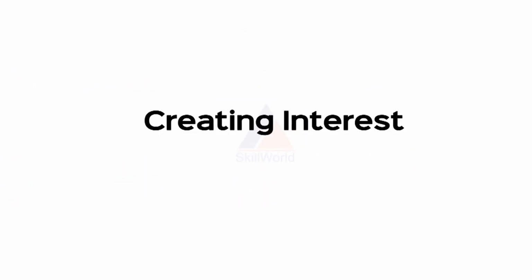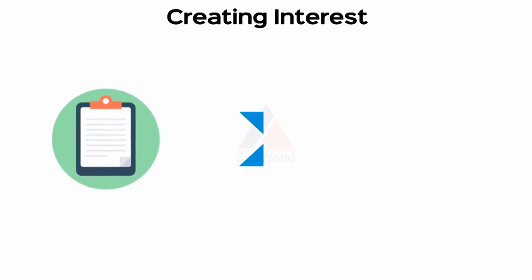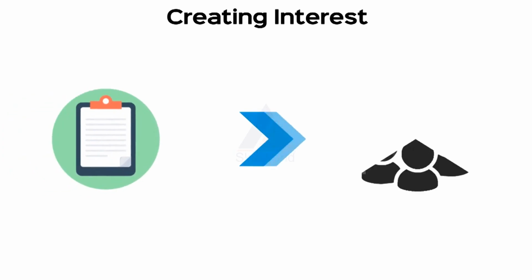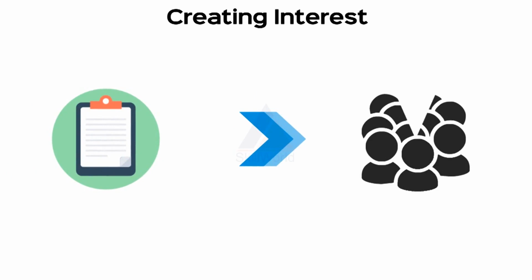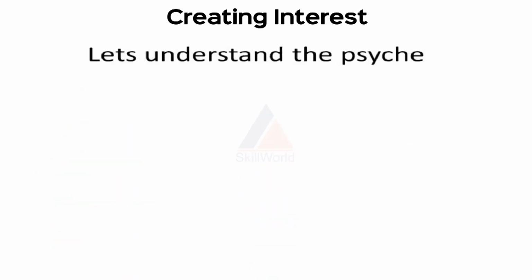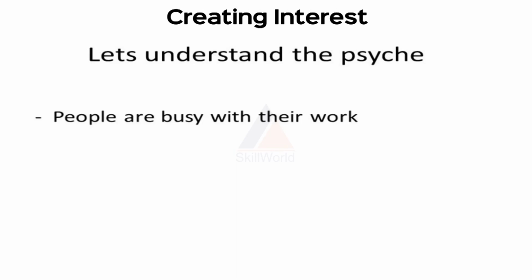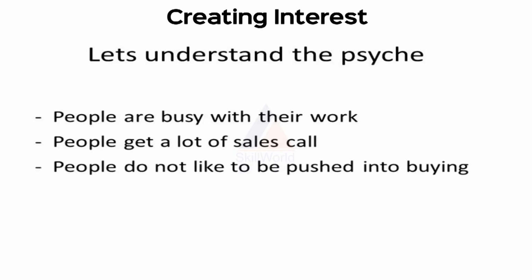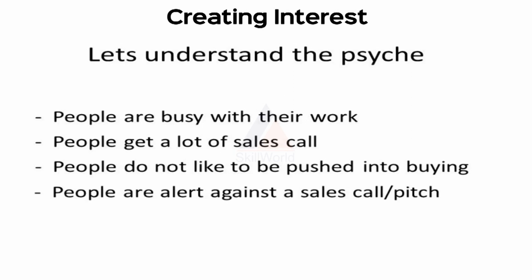Step 3. Creating interest. Now as we have the list ready, our next goal is to create prospects from the potential list. Before we start contacting these customers, let's understand their psyche. A. People are busy with their work. B. People get lots of sales calls. C. People do not like to be pushed into buying. And D. People are alert against sales calls or pitches. We must keep the above in mind while talking to the potential prospects.